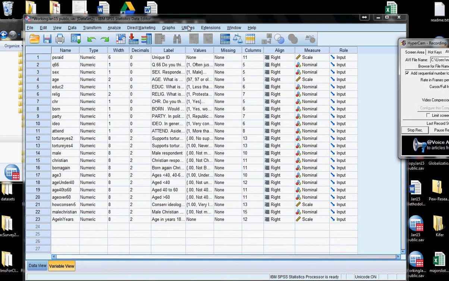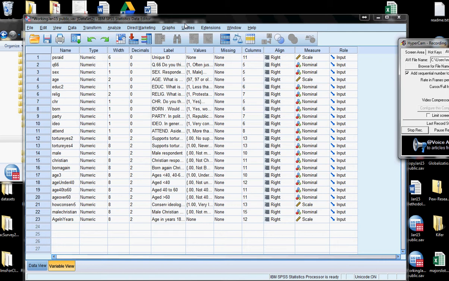For example, using the data set that's sitting in front of you, I might want to know not only what percentage of Americans support the use of torture against suspects of terrorism. I might be interested in saying what's the difference between Republicans, Democrats, other types of partisans. So in other words, descriptive statistics for many different groups.